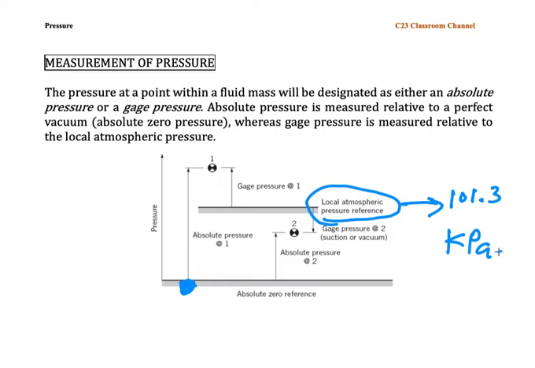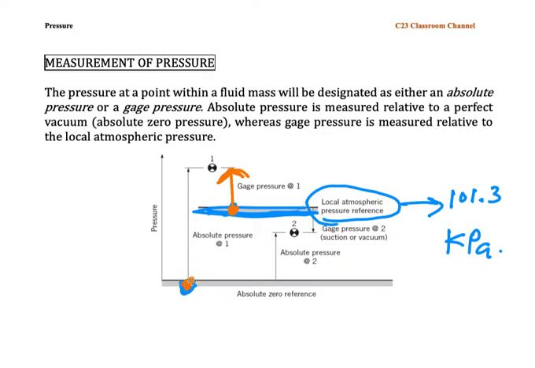If you measure pressure relative to the atmospheric pressure value, we call that type of pressure a gauge pressure. Let's say if this is the atmospheric pressure and you assume that this point is equal to zero, your origin, your starting point, then this value is the gauge pressure. The difference between absolute pressure and gauge pressure is that in absolute pressure there is no negative value.